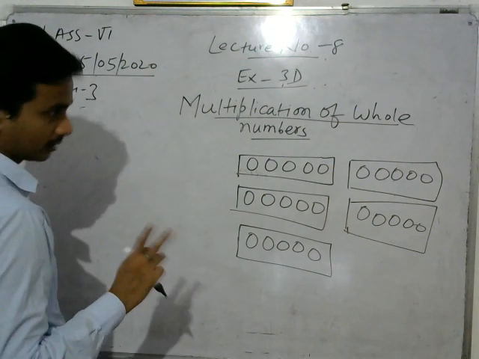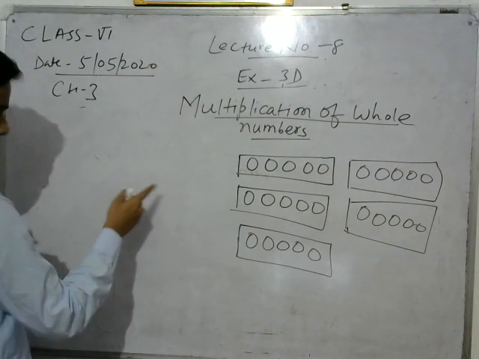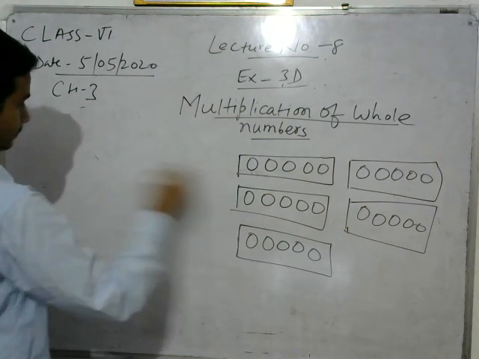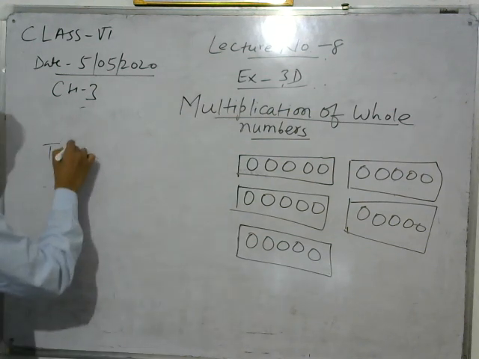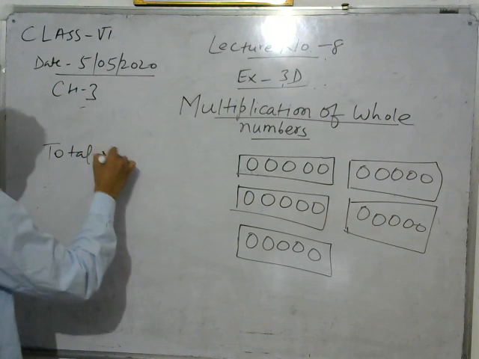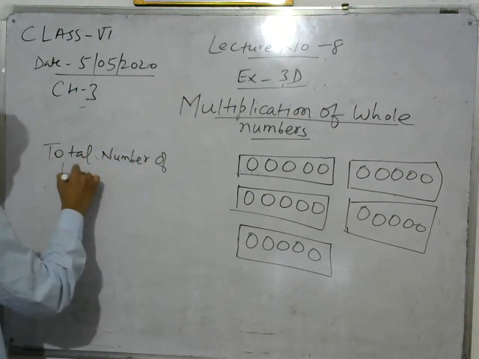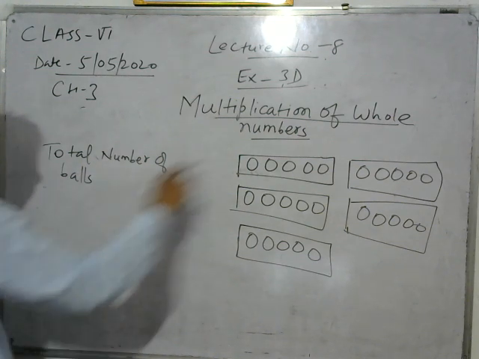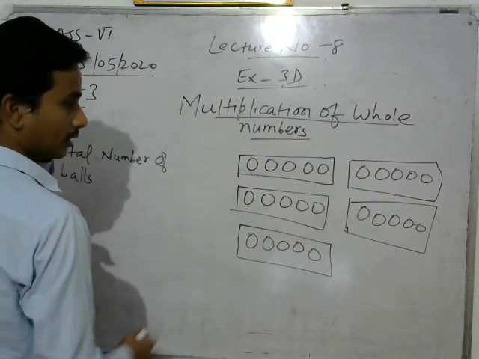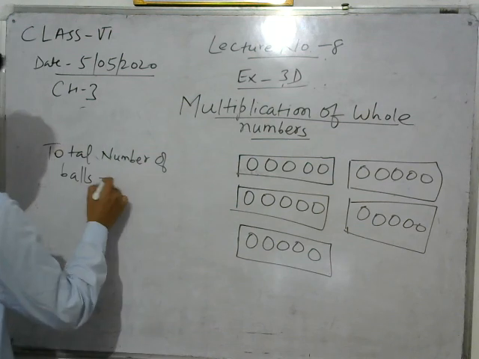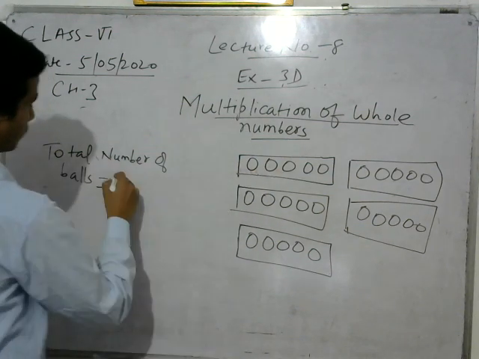So there are two ways. Number one way is you have to add them. Total number of balls in all the packets. So in first packet, how many balls are there? 5.